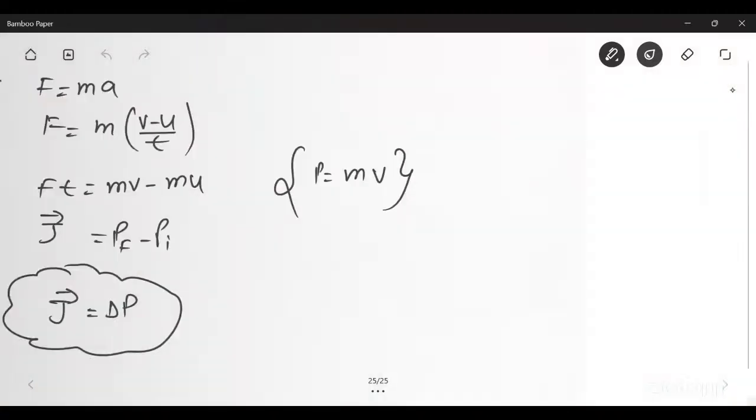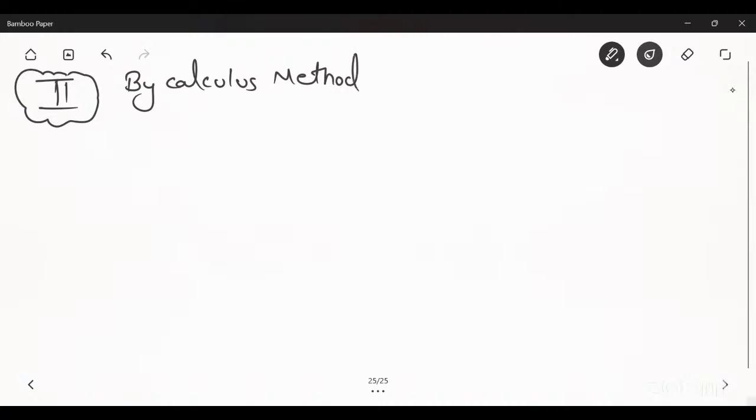Now next, you can prove it by this method, or you can prove it by the integrating method. So what is the integrating method? The second method is the integration method. Prefer this method in your examination. The second method is the calculus method. We know that F is equal to dp by dt. According to Newton's second law of motion, force is the rate of change of momentum with time. So F dt equals dp.